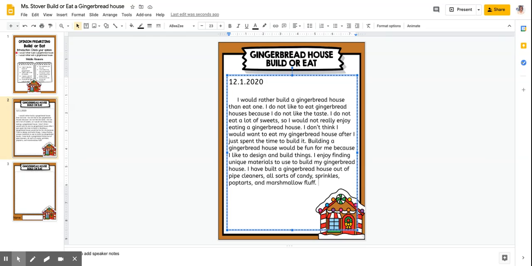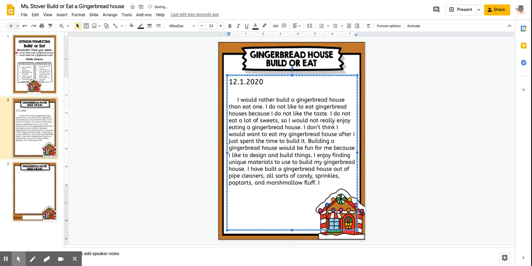You can also add that in if you like to eat your gingerbread house, because maybe you will make it before that, but you still really like to, or maybe your brother or sister made it for you and you just want to eat it. So you could add in maybe what they use to build the gingerbread house. Also, this is a really fun activity to do during the holidays, right? So with your family or with your friends. So that's one of my other reasons.